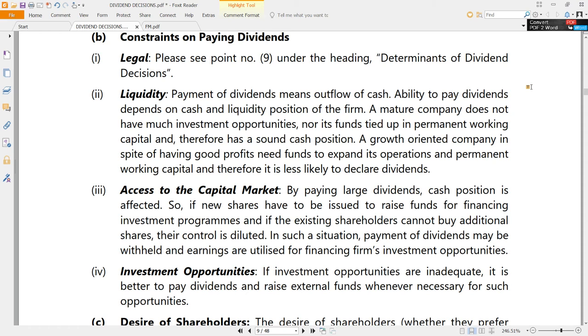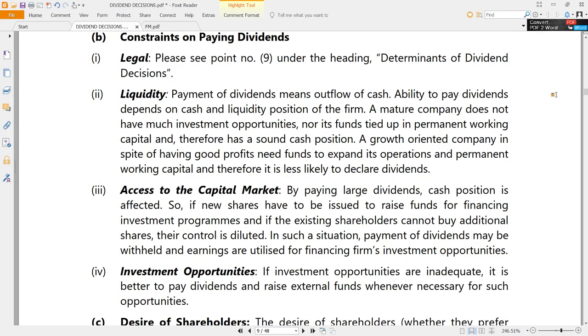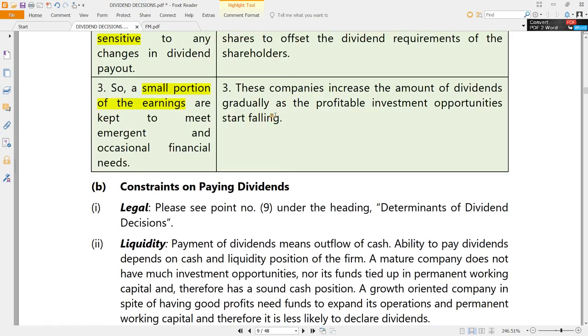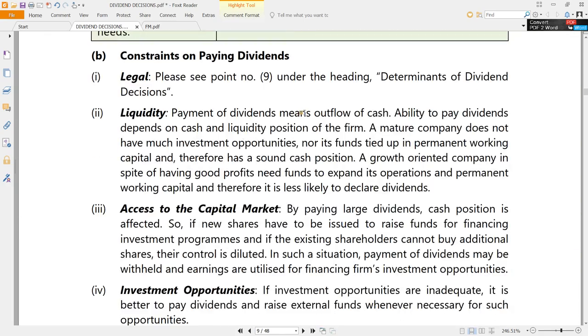So being a growth company, it never declared a dividend. And when people asked, Bill Gates used to say, no, I will not give you anything. I will invest in the company. So like that it grew. At that point in time, it was a growth company, so no declaration of dividend. The entire profits will generally be retained by the company, which is called plowing back of profits, as we already know that word. That is simply nothing but retained earnings. These are the practical considerations for mature companies and growth companies differently.